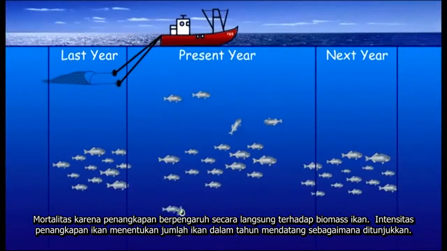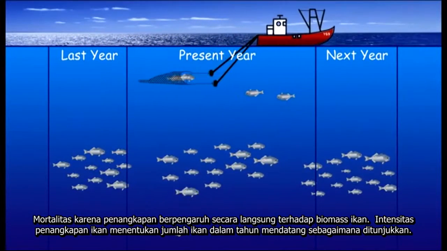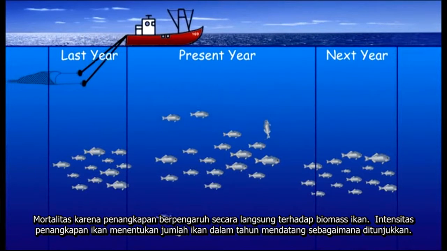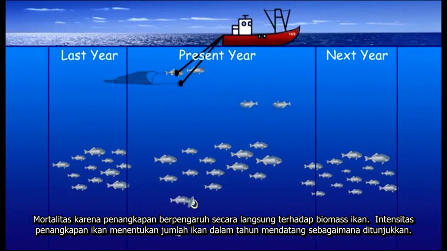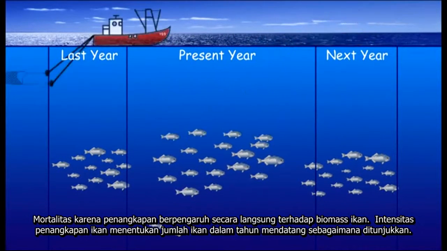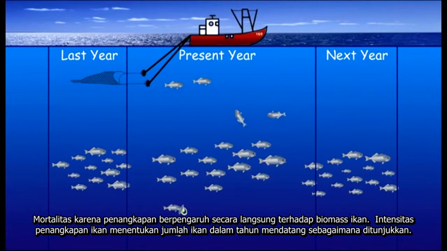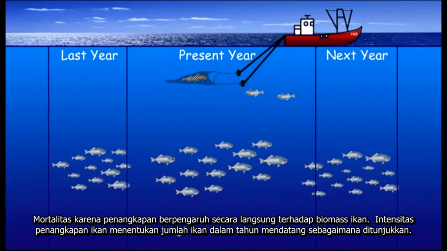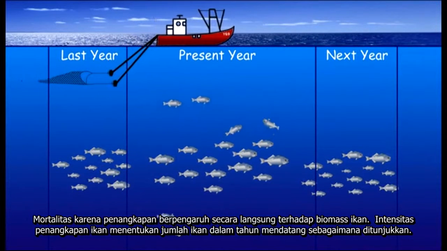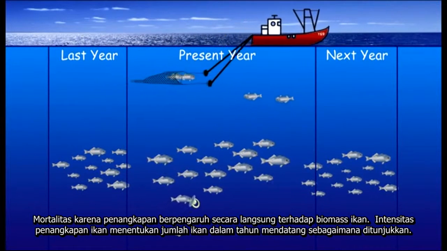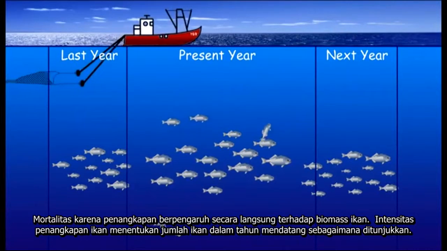Going back to our stock assessment diagram, fishing mortality is directly affecting biomass change. Looking at the stocks from last year, if we know how many are dying from both natural and fishing mortality and how many are being recruited this year, then we can estimate the stocks or biomass for next year.